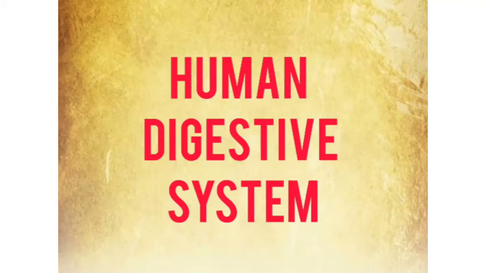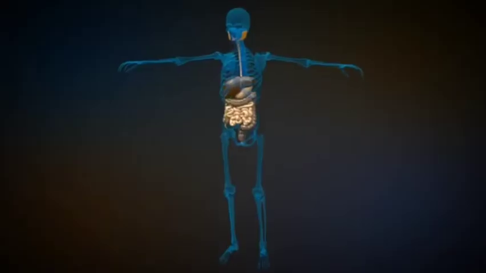Hello students, welcome back. Today we are going to study about the human digestive system. So what is the human digestive system? It is a very complex system. It consists of the alimentary canal and associated glands.